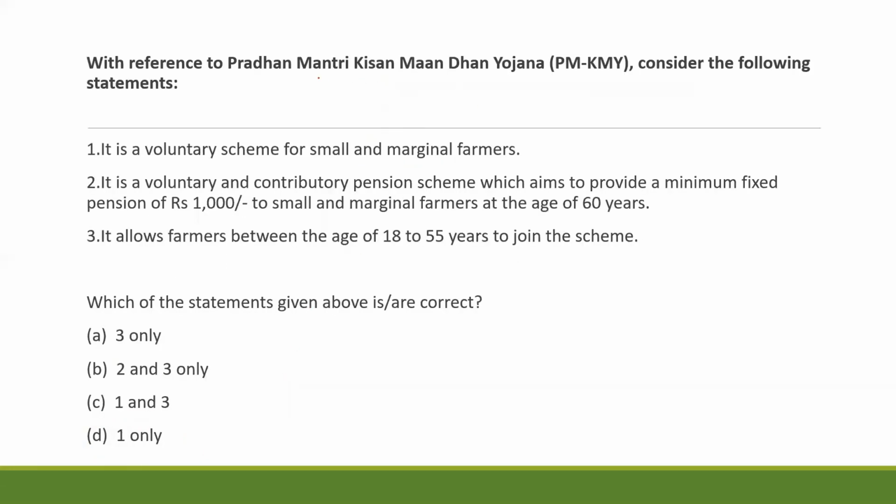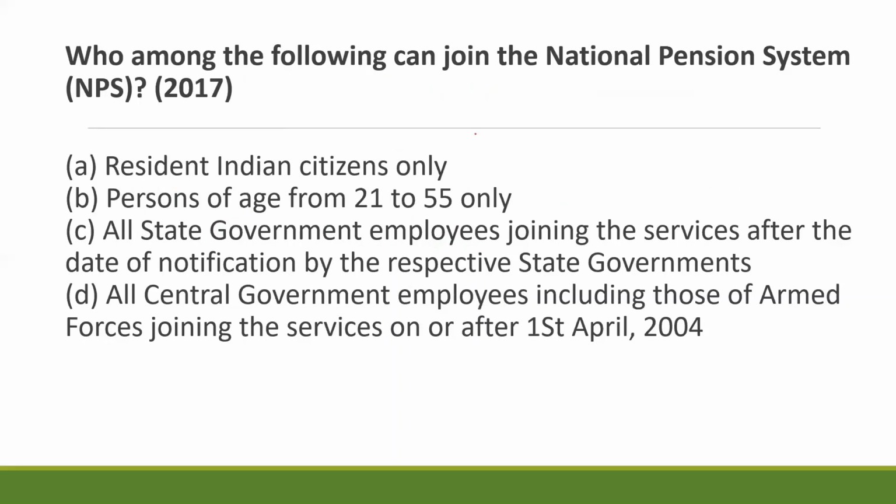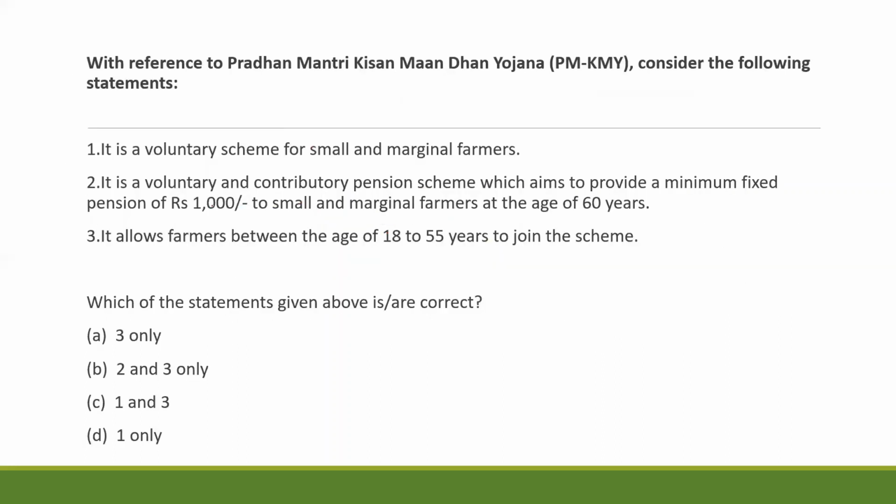Now moving to the next question. In this question, focus on facts. Whenever UPSC has asked insurance or pension questions, the facts are changed. For example, in National Pension Scheme, here the age was given wrong. On the same lines, this question was asked. So eliminate facts which are easy for examiner to change. Here the answer is one only.